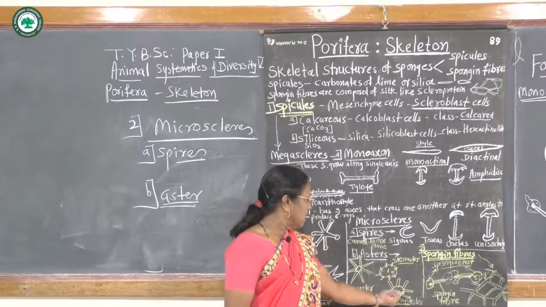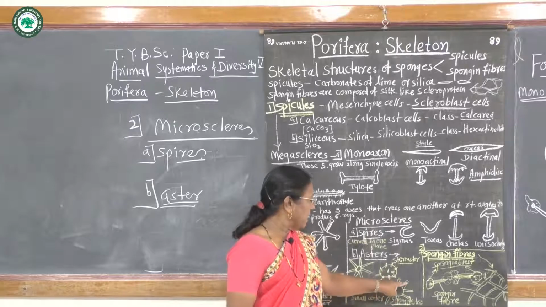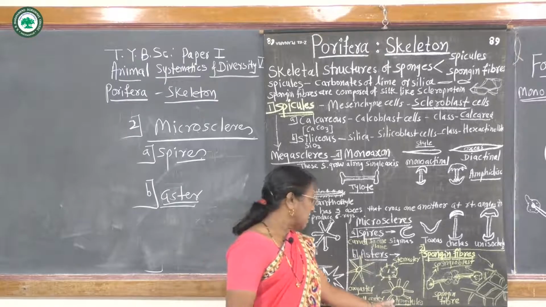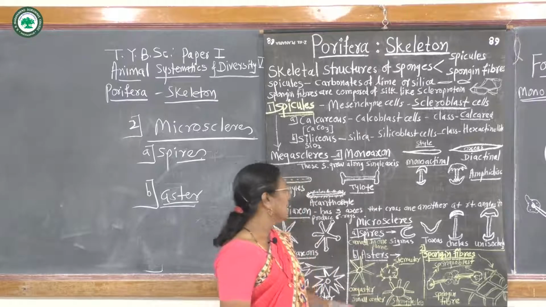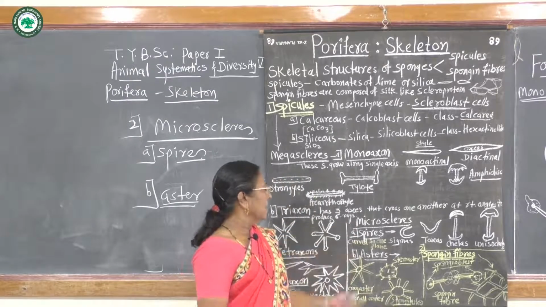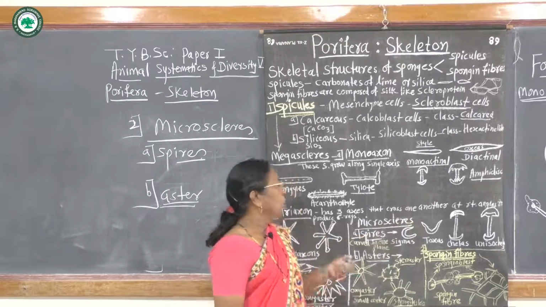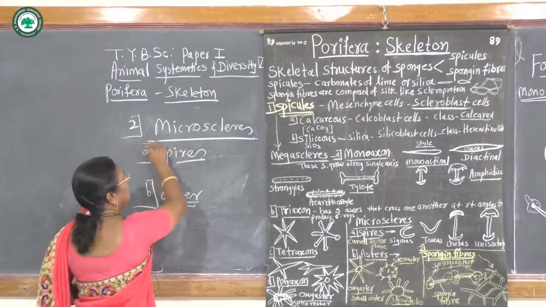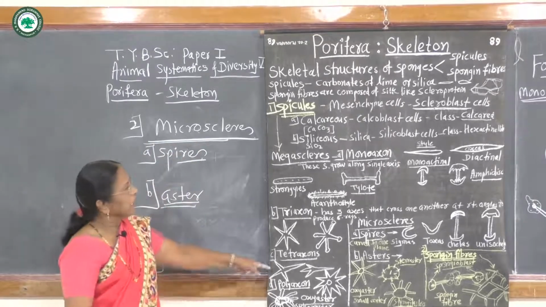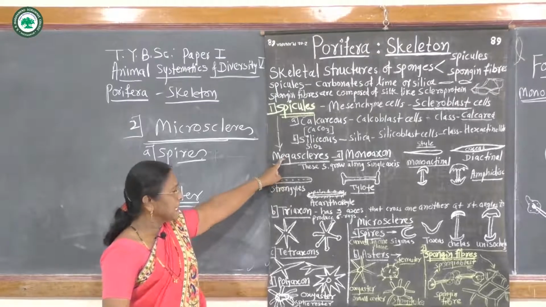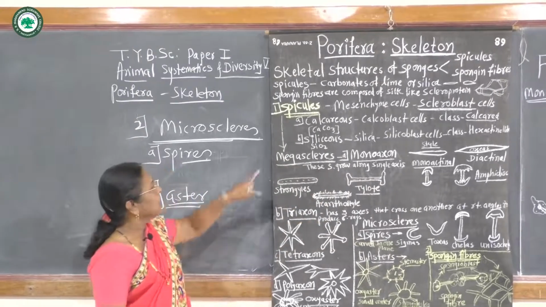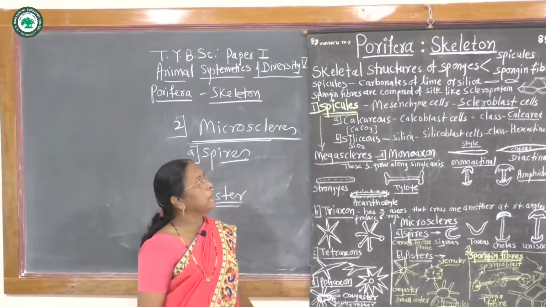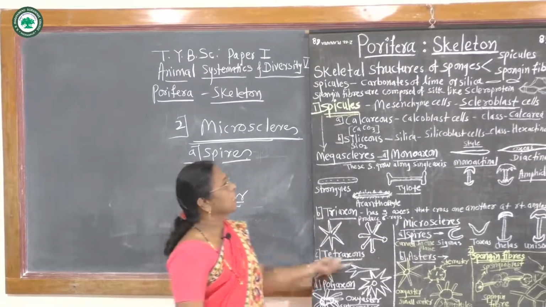If large central axis and blunt rays arising from the central axis, then they are called strongylaster. These are the microscleres which do not give support to the sponge body, but they lie scattered here and there in the mesenchyme.